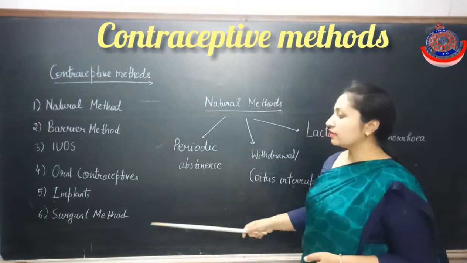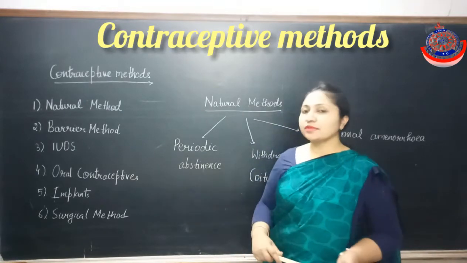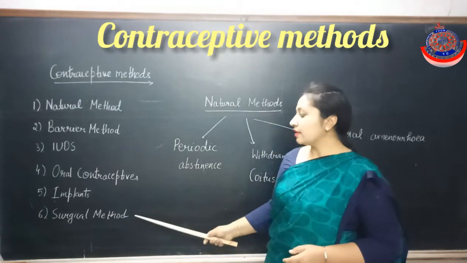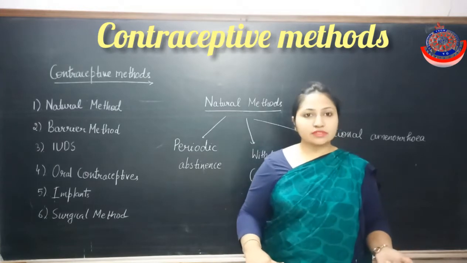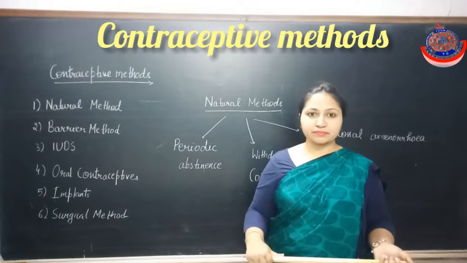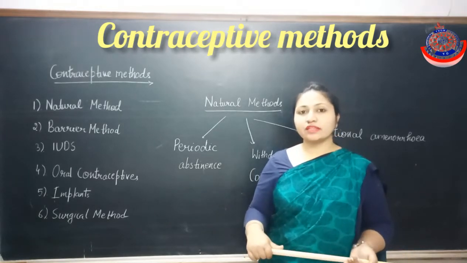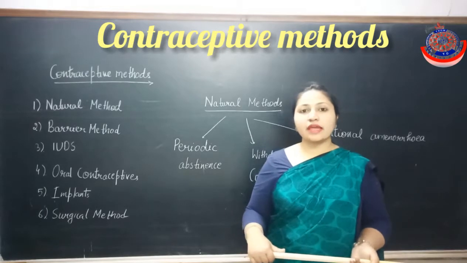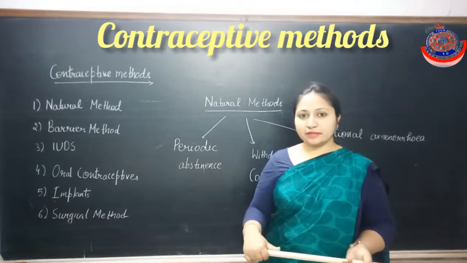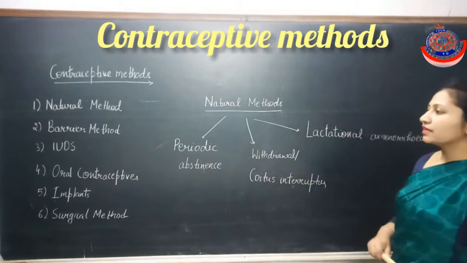Now next is the surgical method. All these other methods are reversible, but the surgical method is irreversible, or you can say a permanent method, in which a particular region of the vas deferens and the fallopian tube is cut and then ligated. So now let's discuss all these methods one by one in detail.